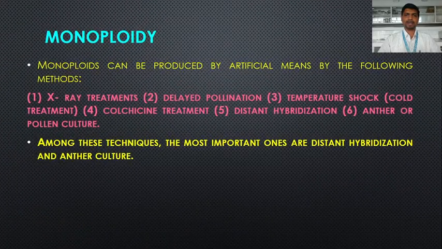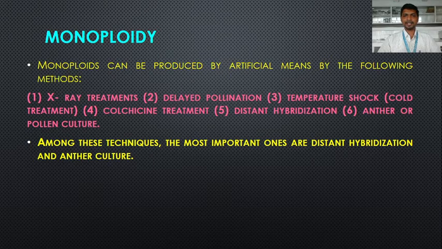Monoploids can be produced by artificial methods by the following methods: X-ray treatments, delayed pollination, temperature shock, that is the cold treatment, and colchicine treatment. Colchicine is an alkaloid which is responsible for diploidization of the chromosomes. So the chromosomes are doubled by the treatment of colchicine.